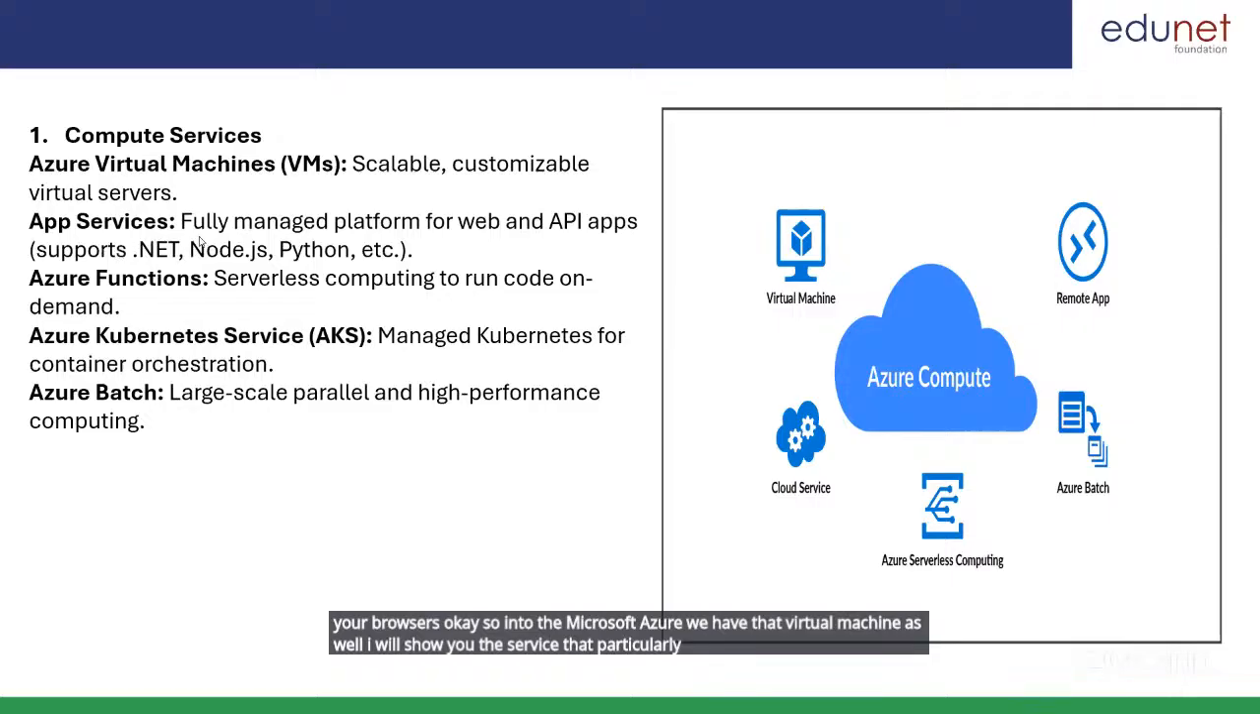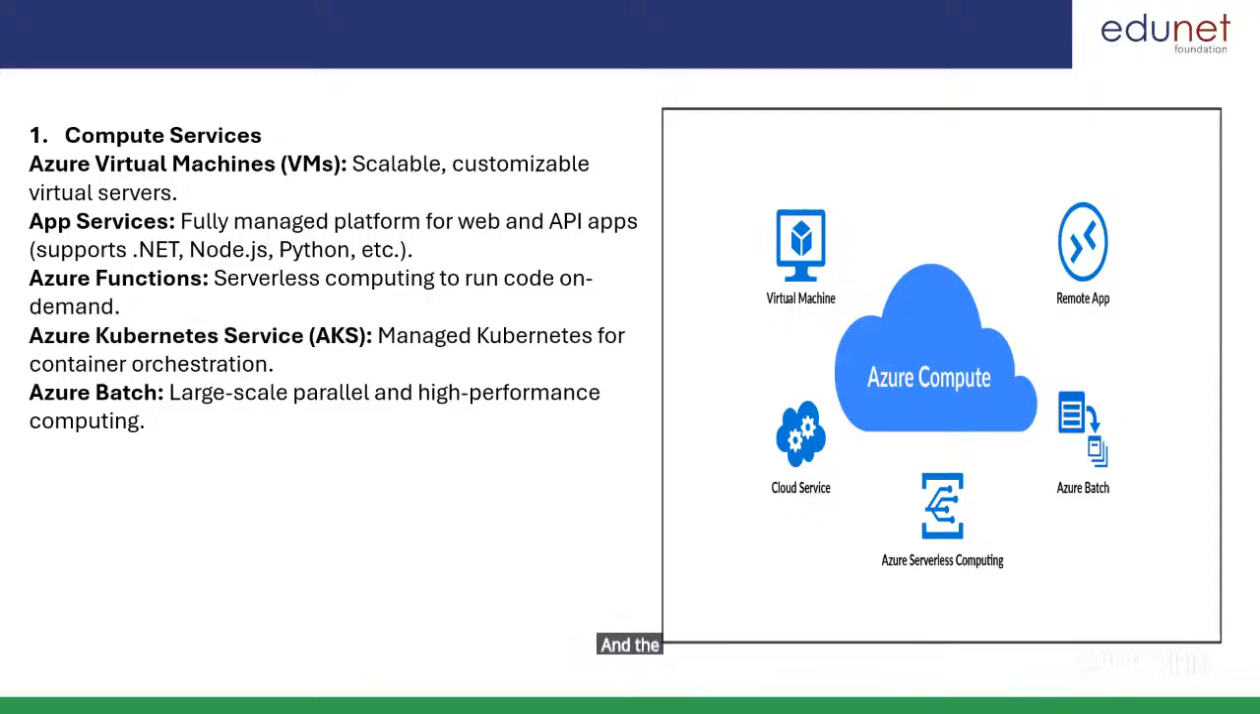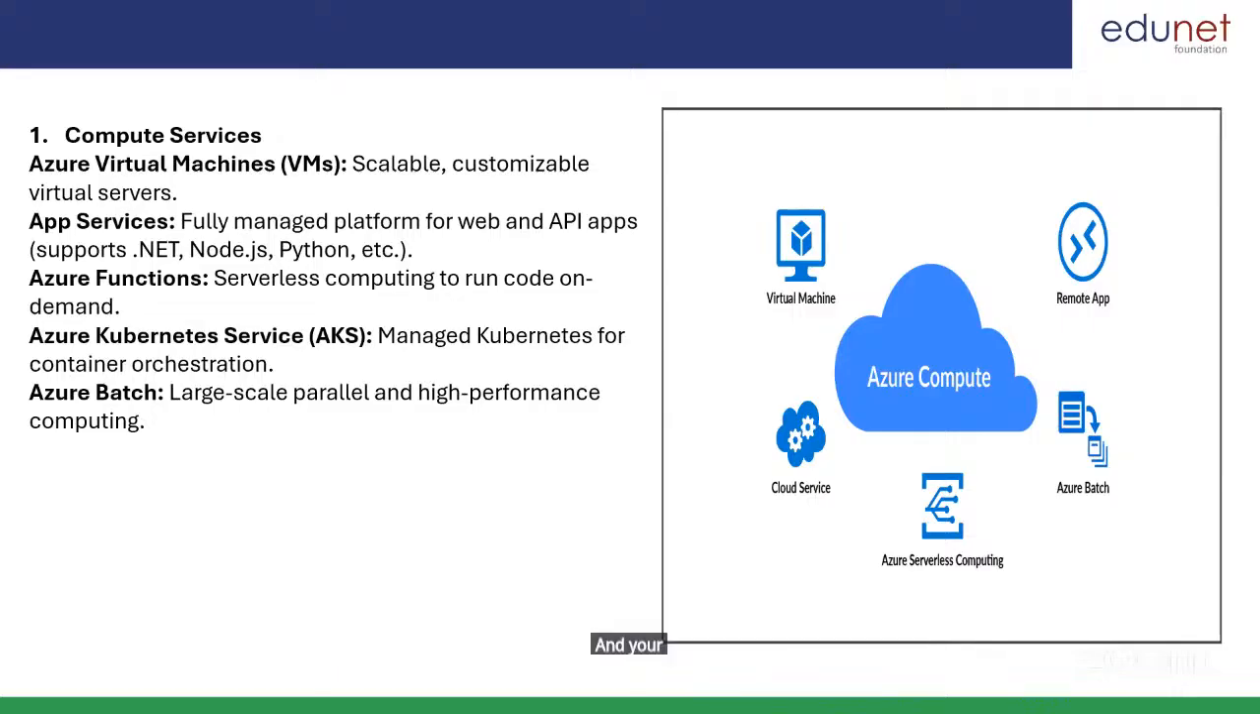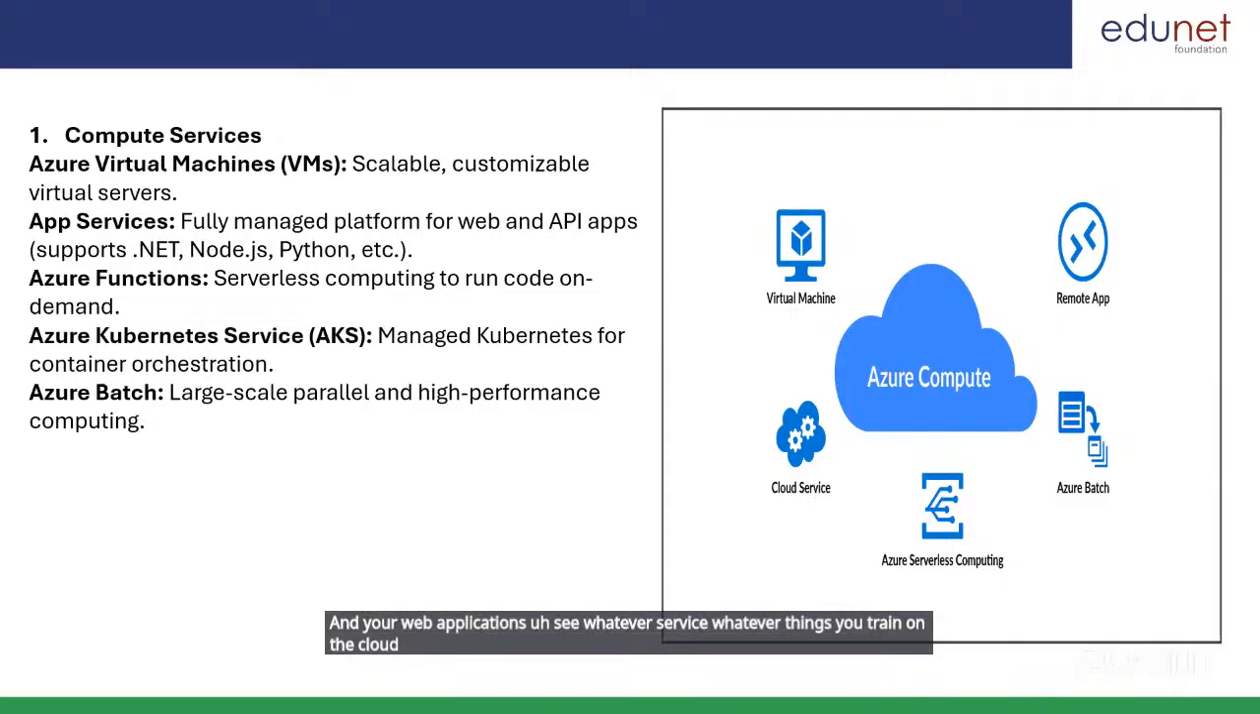Then app services, the fully managed platform for web and API apps, supporting .NET, Node.js, Python, etc. App services means you can deploy your projects here, and it supports many languages. You can use many APIs from that cloud, and whatever services you train on the cloud, you can implement into your web applications.